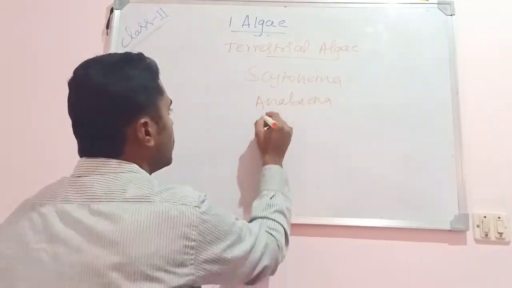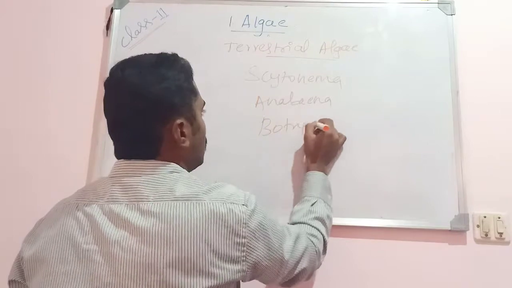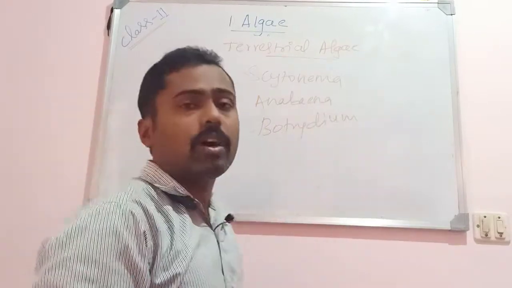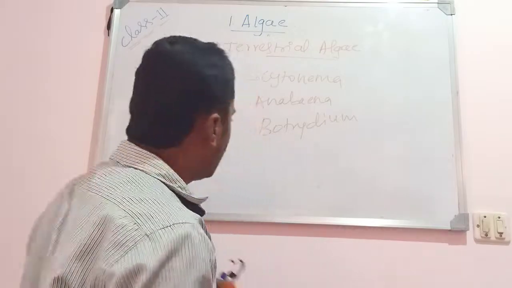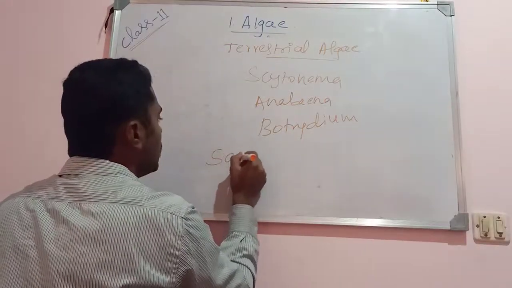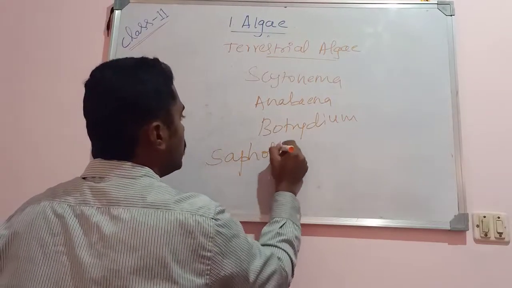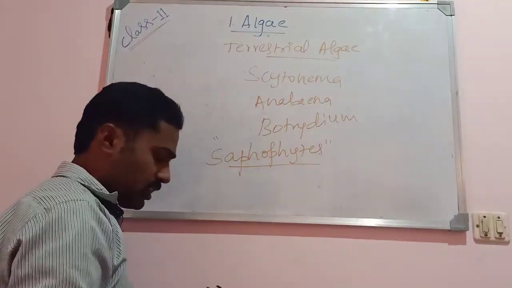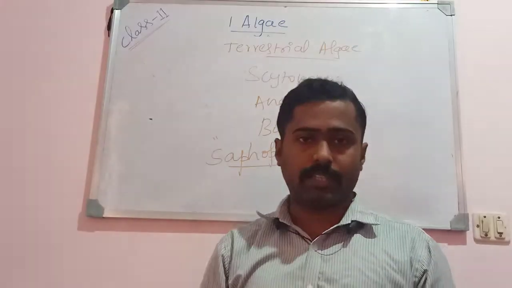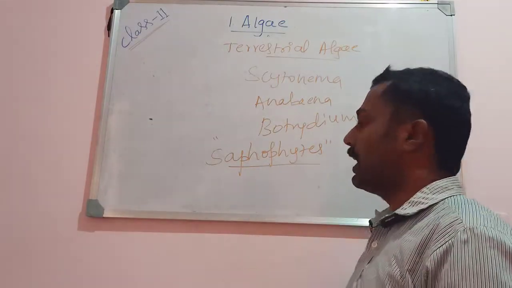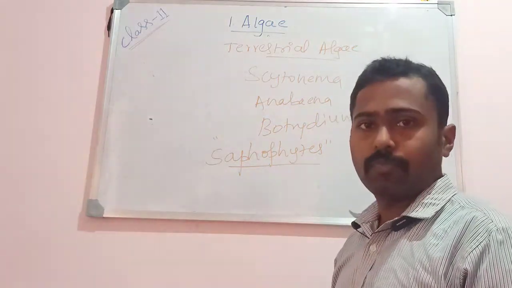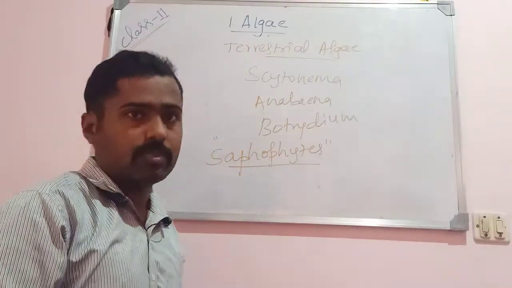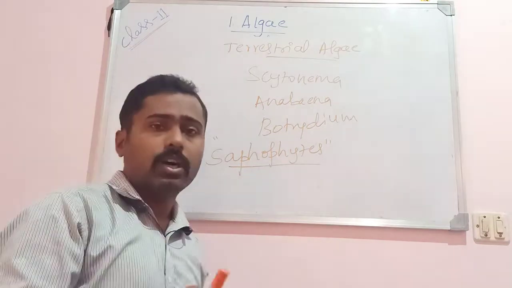Then Botrydium. Likewise, some of the algae grow on the surface of the soil. If algae grow on the surface of the soil, they are what we call saprophytes. Sapho means the algae that grow on the surface of the soil. And even they may grow on the surface of the rocks, like Oedogonium or Ulothrix.